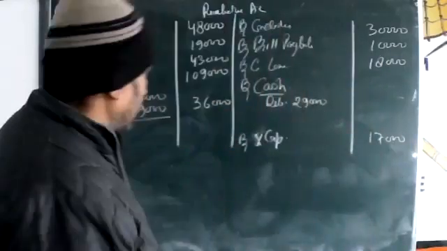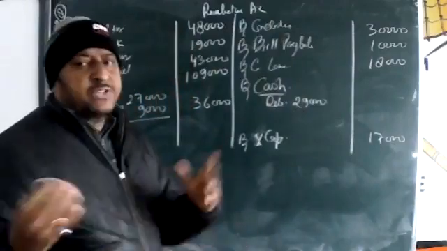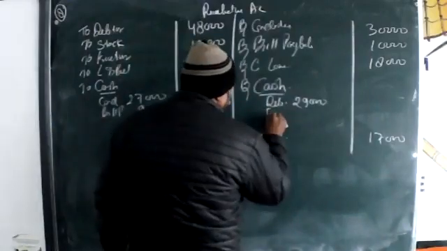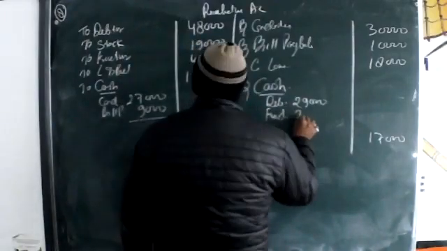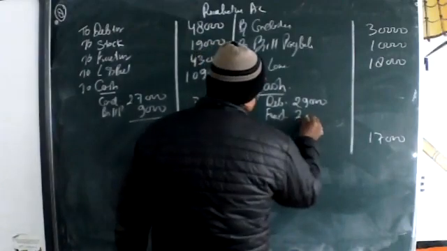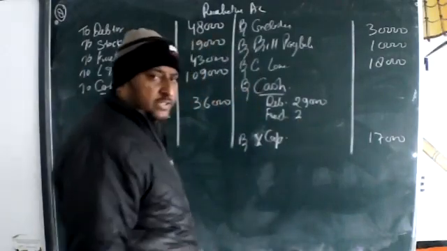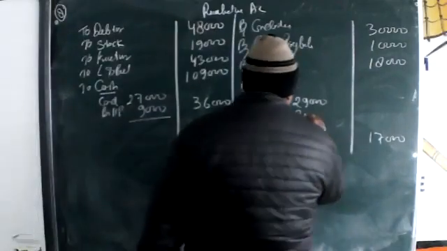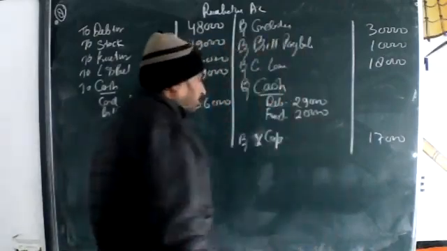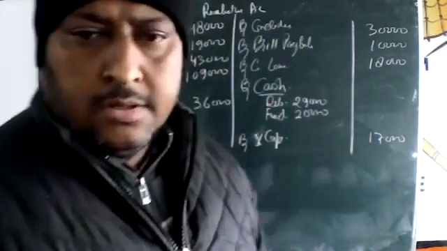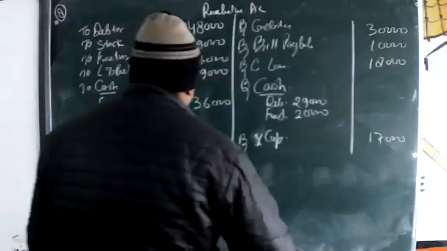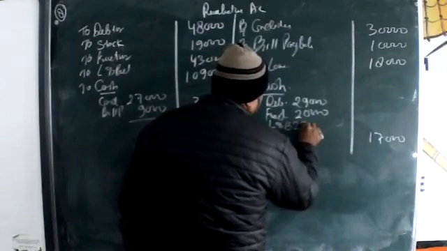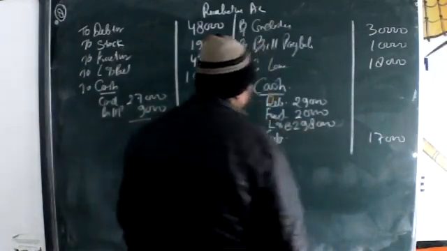Furniture was sold to K for 20,000. K is an outsider, so it will go in cash: furniture 20,000. Okay. Next. Land and building was sold for 2,98,000.